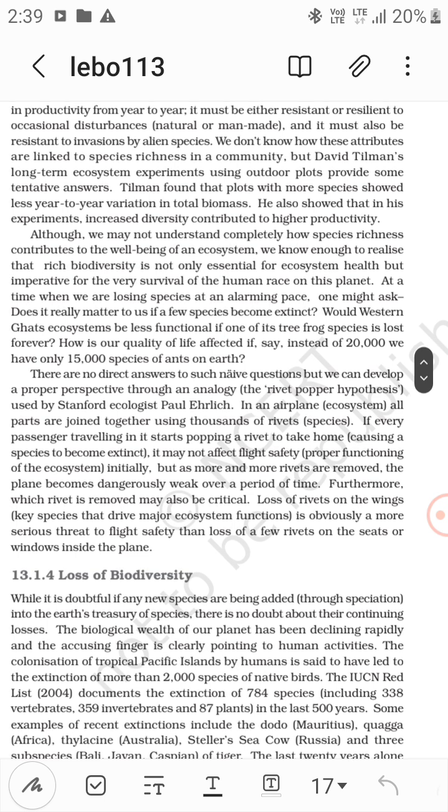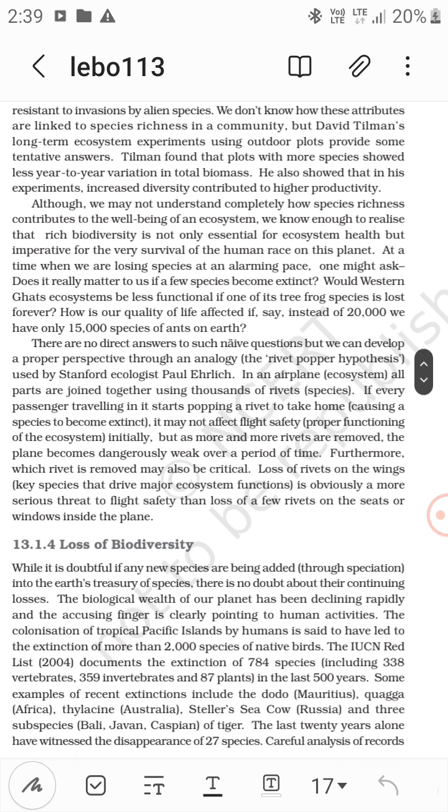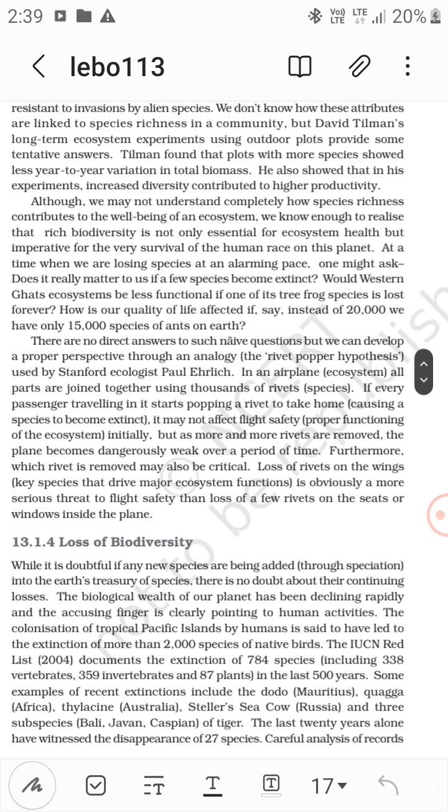Although we may not understand completely how species richness contributes to the well-being of an ecosystem, we know enough to realize that rich biodiversity is not only essential for ecosystem health but imperative for the very survival of the human race on this planet.